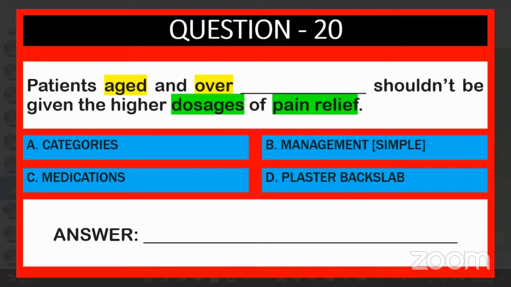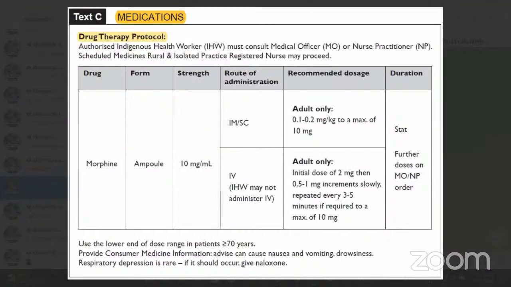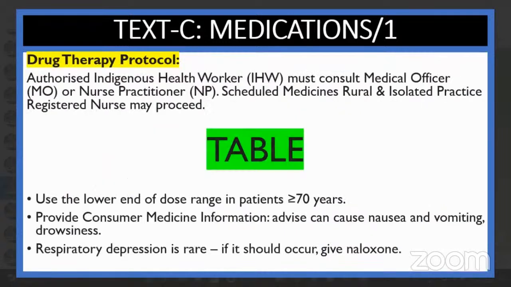Aged and over, what is the number of years? Given the higher doses of pain medications, your options are A, B, C, D. C, sir. Okay, C. Which one will you get? 70 years. Where will you get it, here or here? The previous one, sir. Yes, 70 years.